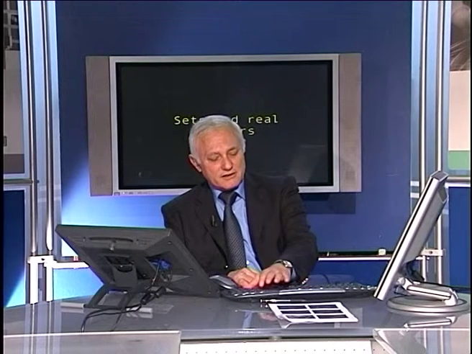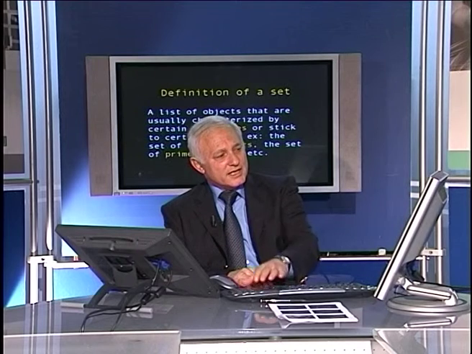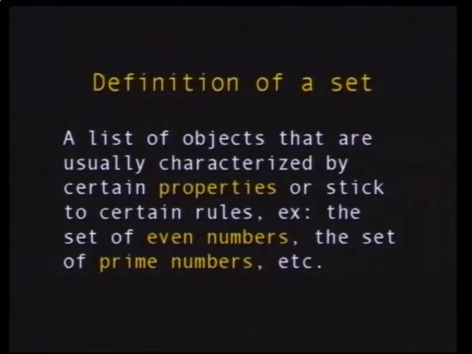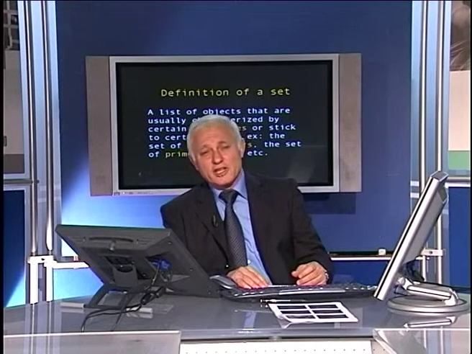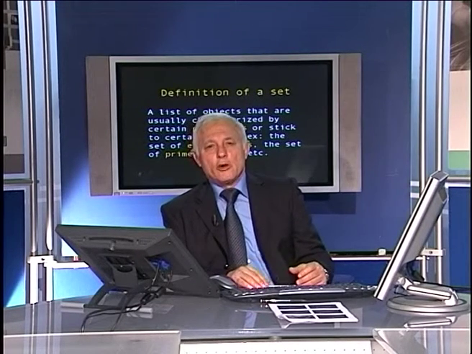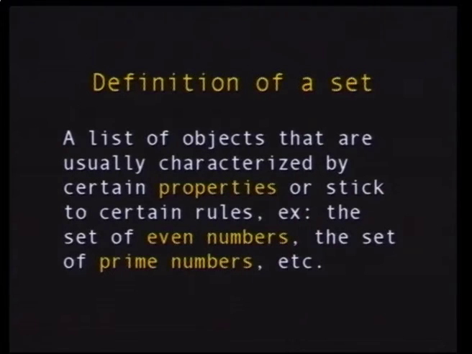Now, to start with sets and real numbers, of course, what is the meaning of a set? The definition is this: it's a list of objects that you put or classify together. Sometimes they don't have relations that are relevant to them, but most of the time they must adhere or comply to certain properties. For example, the set of even numbers or the set of prime numbers. So they stick somehow to a certain rule among these objects.